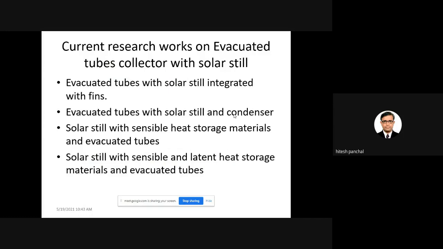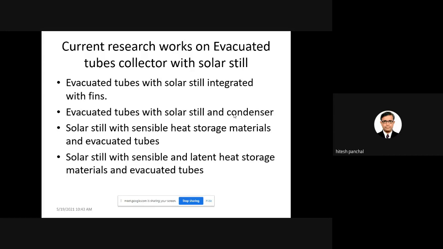Now, what is the current research work on evacuated tubes with the solar still? At present, one of my students is working on evacuated tubes integrated with fins, because evacuated tubes will supply hot water to the basin with fins.